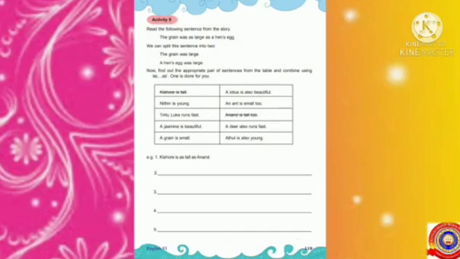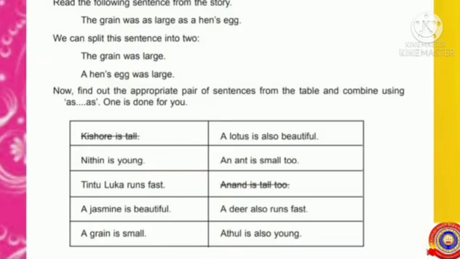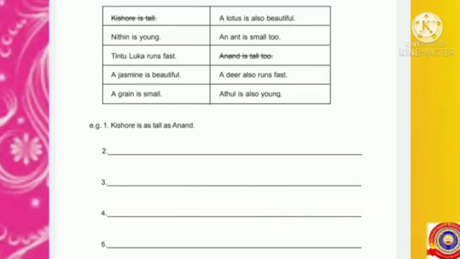Look at the last activity. Read the following sentence from the story. The grain was as large as a hen's egg. We can split this sentence into two. The grain was large. A hen's egg was large. Now find out the appropriate pair of sentences from the table and combine using as. One is done for you. Kishore is as tall as Anand.